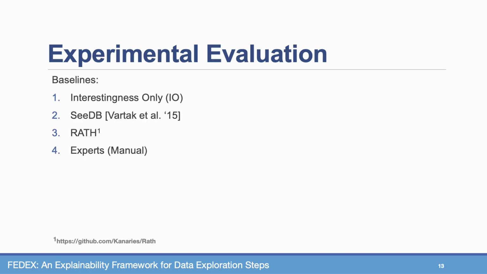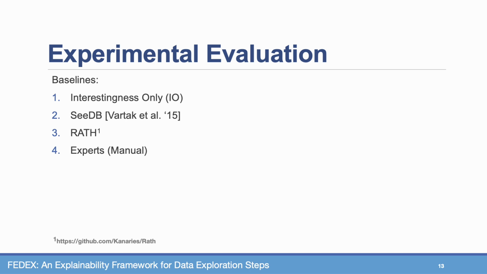Let's briefly survey the experimental evaluation we performed for FedEx. For baselines, we use the following approaches. First, the interestingness-only baseline, which is in fact a lobotomized version of FedEx, which does not calculate the contribution of sets of rows to the interestingness, and rather only discovers the interesting column in each result set.